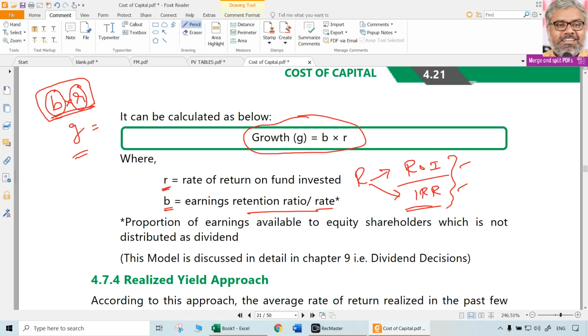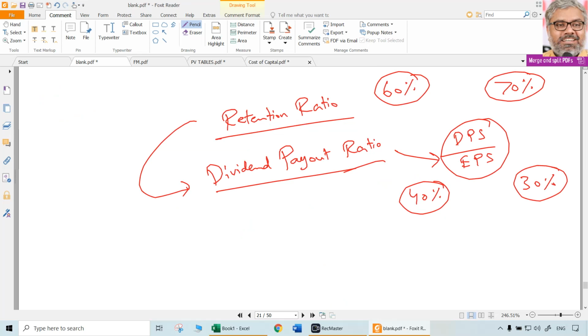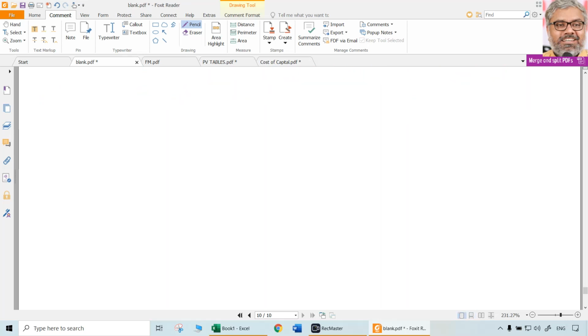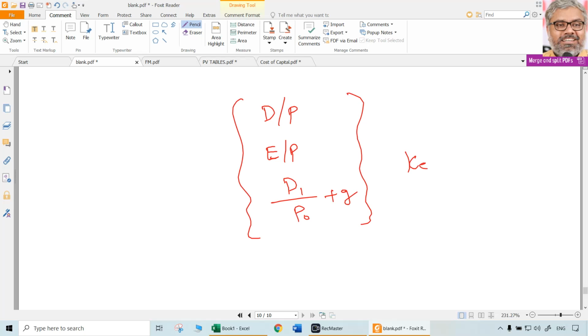So these are the three different approaches we have seen for the computation of KE. One is dividend price approach, second one earnings price approach. Third one, Gordon's growth model, wherein D1 by P0 plus G is used as a formula for computation of KE.